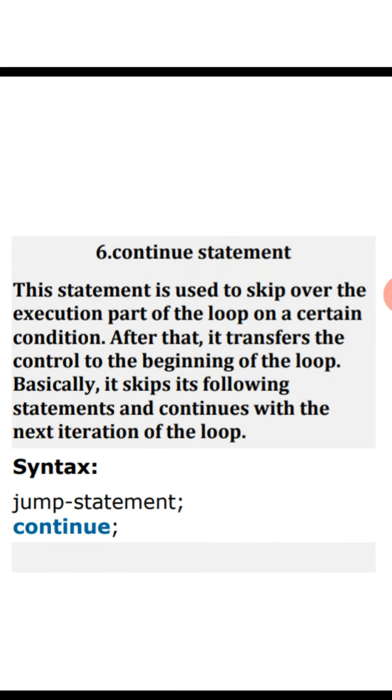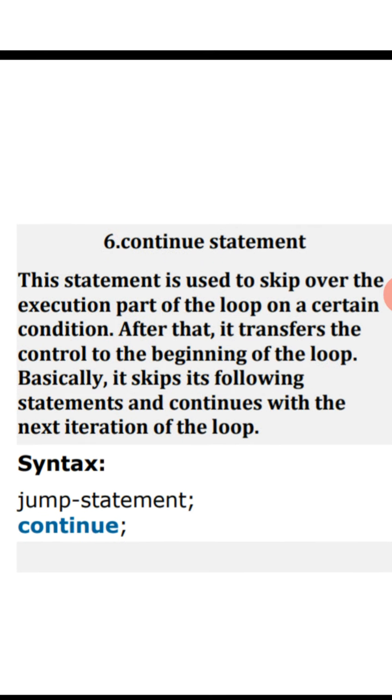Okay, then next, continue statement. This statement is used to skip over the execution part of the loop on a certain condition. After that, it transfers the control to the beginning of the loop. Basically, it skips its following statements and continues with the next iteration of the loop.